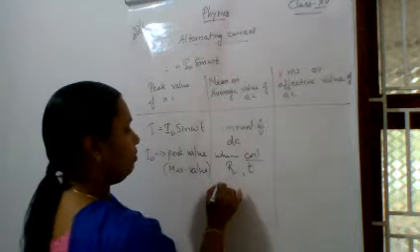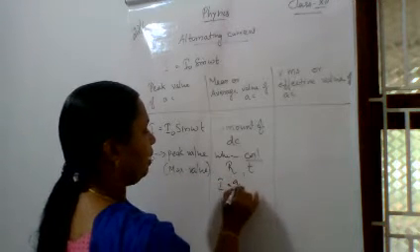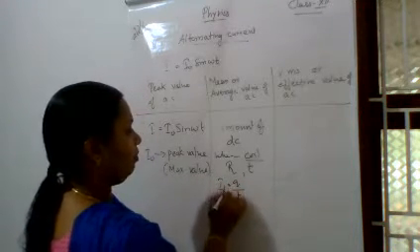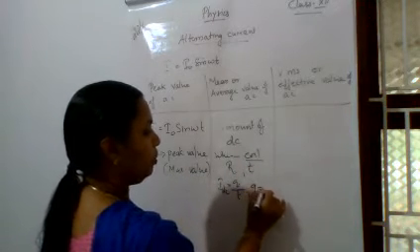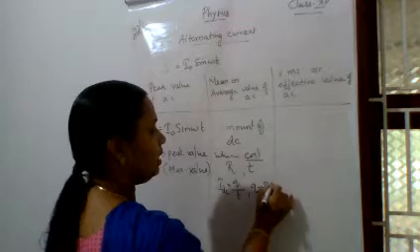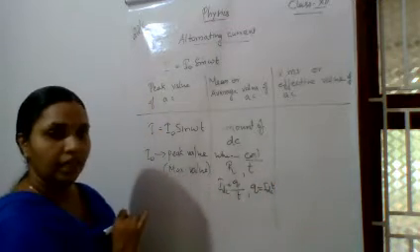We know I is equal to Q by T. If I is the amount of DC flowing through the coil, then the charge in that coil Q is equal to I DC into T.